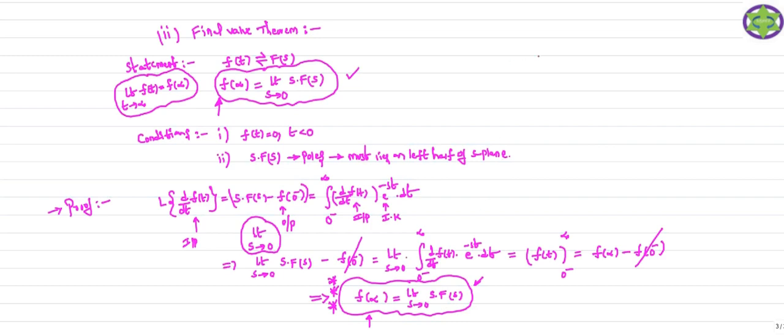These two theorems are very important theorems. One should remember the expressions, how we are going to calculate the initial value and final value of the signal. Because if you remember these, we can easily solve the problems based on the initial value and final value theorems. So this is all about this class.